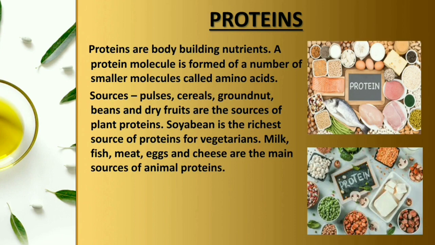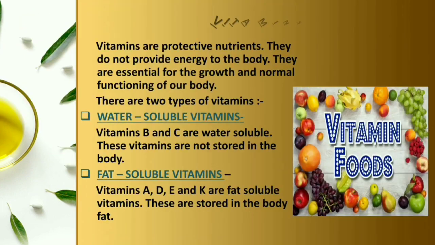Okay, now our next topic is vitamins. Vitamins are the protective food. They help us to fight against diseases. They do not provide energy to the body. They are essential for the growth and normal functioning of the body. जो vitamins होते हैं they are the protective nutrient. They help us to fight diseases. They don't provide us energy, but they help in the growth and normal functioning of the body.